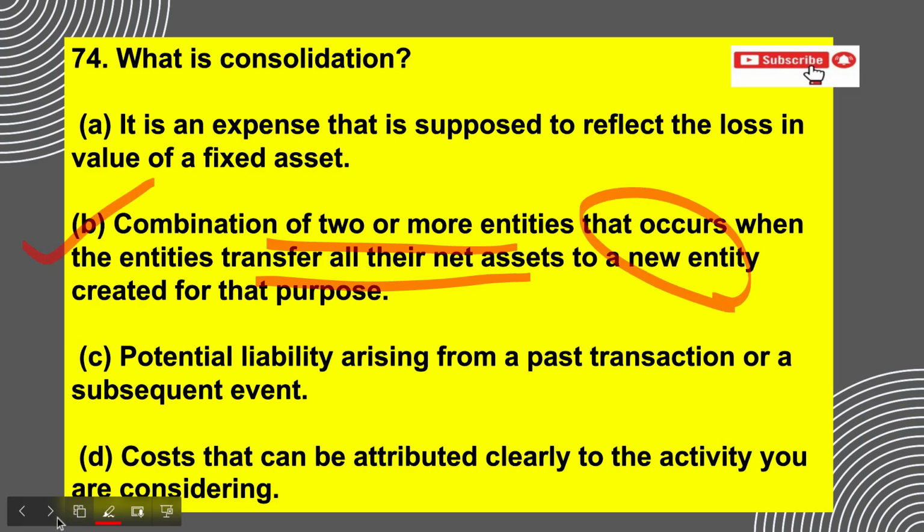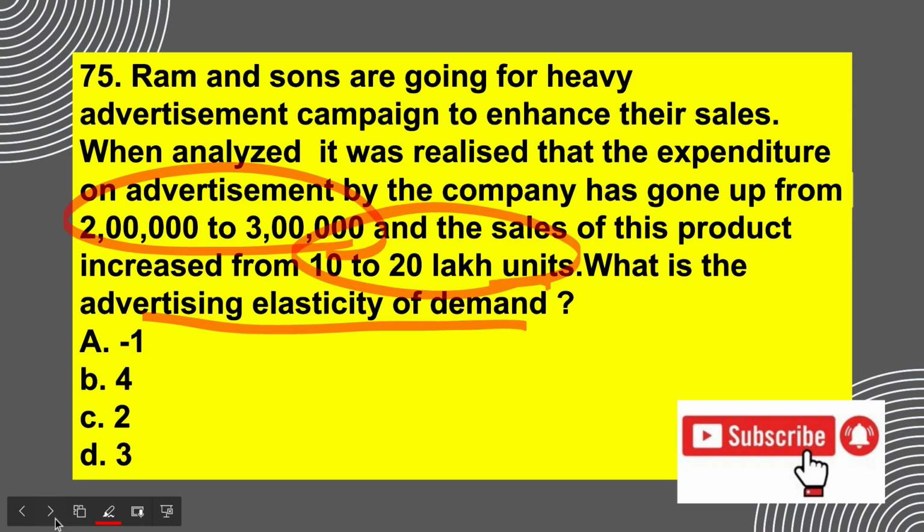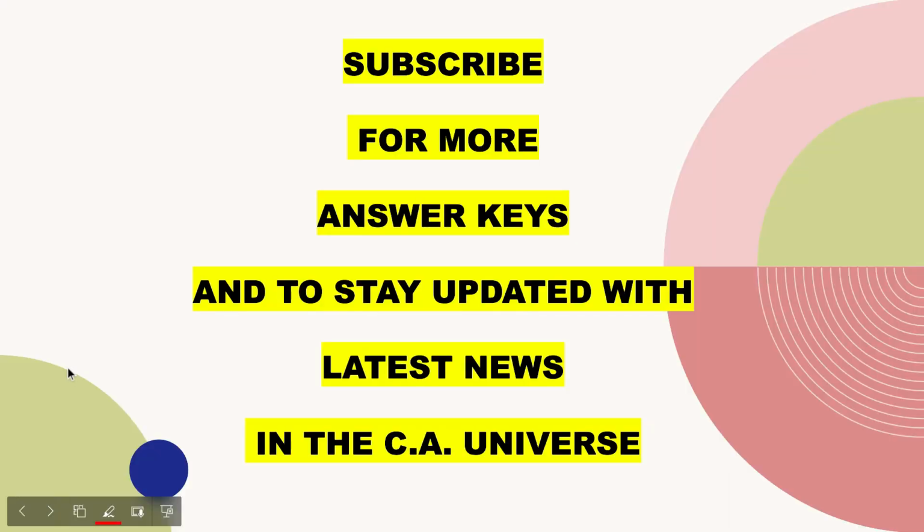The next question is, okay, so here we had to calculate the advertisement elasticity of demand when we have been given the advertisement expenditure, it has increased by 1 lakh and the sales has increased by 10 lakhs. So the correct answer was 2. Next question. Okay, that was all for today.